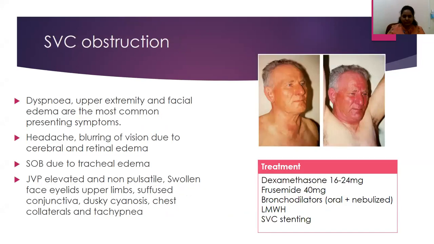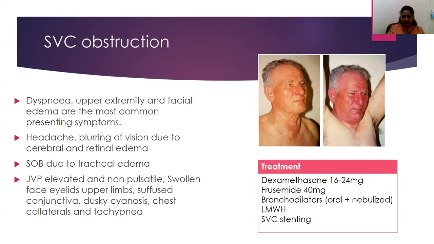The common presentation would be dyspnea. You'll have upper extremity and facial edema. Now in the picture, at normal presentation, the patient does not have a flushed face in the normal sitting posture. The moment you lift up the arms, it causes an obstruction to the blood flow, and the patient has a very flushed appearance. There could be a headache and blurring of vision due to cerebral and retinal edema. Shortness of breath would be present because of tracheal edema. In this patient, the signs you would see are JVP elevated and non-pulsatile, swollen face, eyelids and upper limbs, suffused conjunctiva, dusky cyanosis, and a lot of chest collaterals with tachypnea.